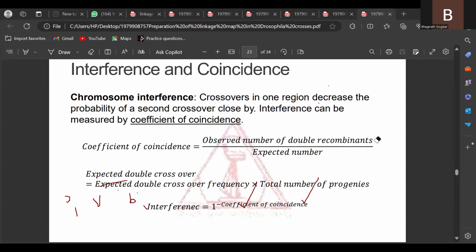Observed number of double crossovers divided by expected double crossovers. Expected double crossovers. Observed number of double crossovers divided by expected double crossovers.